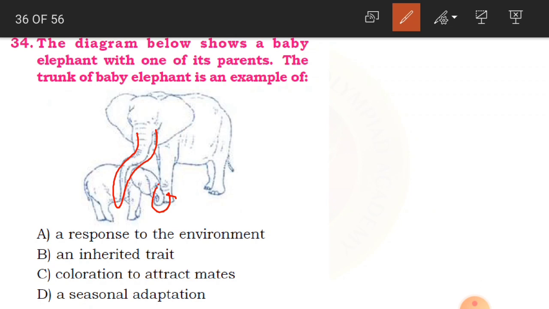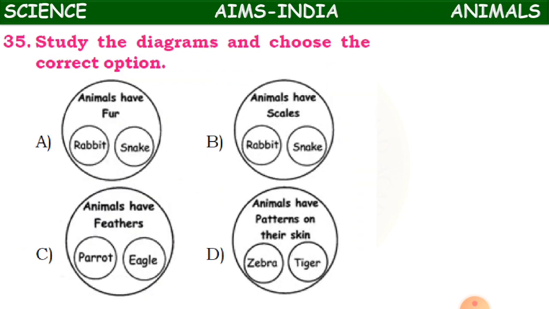Okay. A is a response to the environment. B is an inherited trait. C is coloration to attract mates. D is a seasonal adaptation. So what does this mean? And the answer is what? An inherited trait. In the sense, this is inherited from its parent. Because the trunk, it has got from its parent. That is why B option, an inherited trait, is the correct answer. Clear, children? Now we'll go with the 35th question.